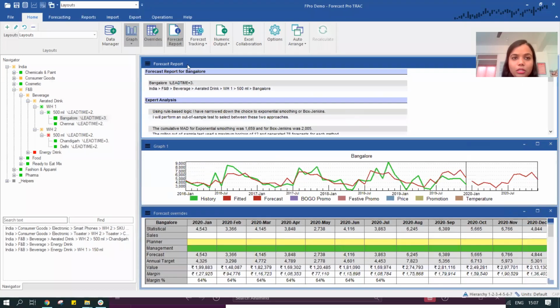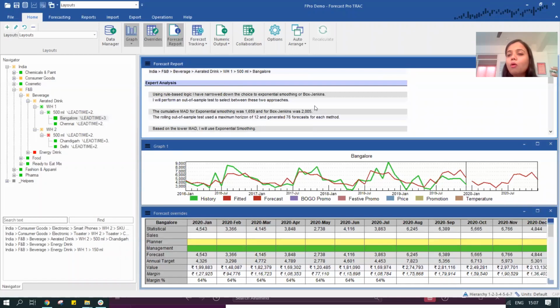Let me arrange this. Yes, I've opened the forecast report, which tells me in detail what was going on behind the scenes to determine the forecast. In this case, the system has automatically picked up the model. Any powerful system should be capable of generating the forecast on its own. We shouldn't be manually selecting any of the models, whether time series forecasting or causal methods. In this case, as you can see, the system is quite capable of predicting and selecting the models on its own.